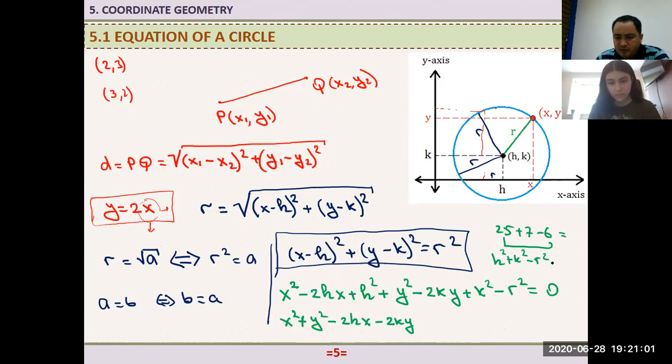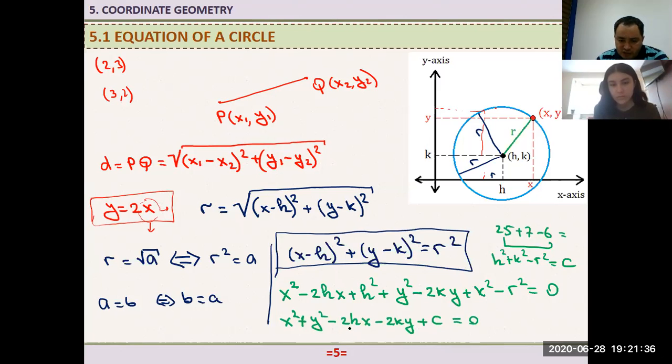It's just a constant number, c. That's the power of algebra, using an auxiliary variable to denote something else. So here we have plus c is equal to 0. Okay. So if you see any equation in this form, x squared plus y squared, 2 times something x minus 2 times something y, plus a constant number equals 0, immediately you have to think that this is an equation of a circle.